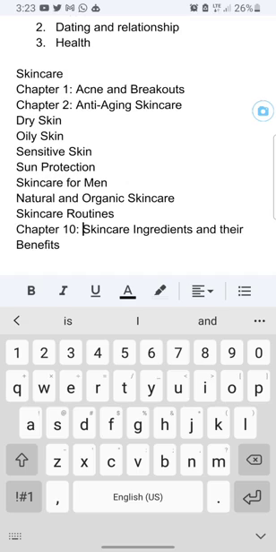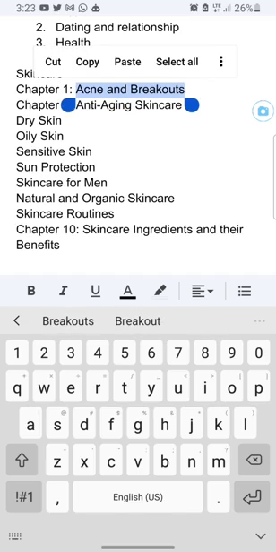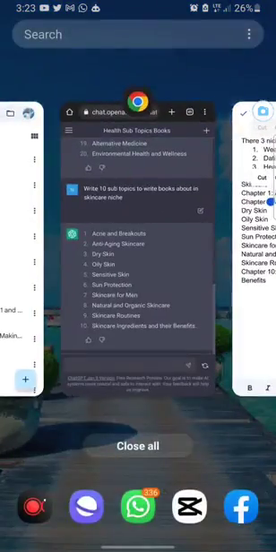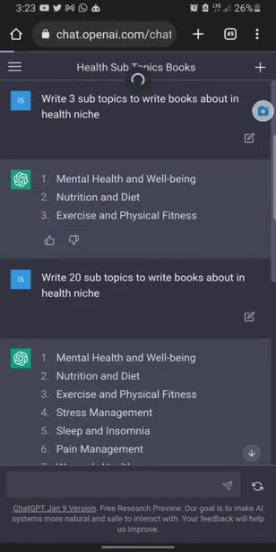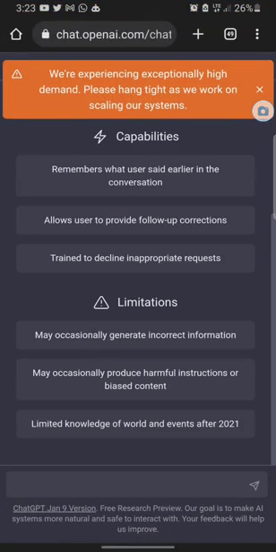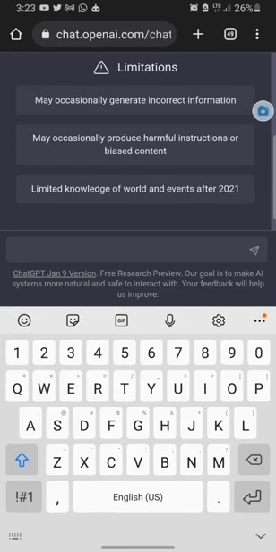Now, I want to ask ChatGPT to help me write something about acne and breakouts. So now I want to refresh my page, right, so that I can have a fresh place to start writing my articles.